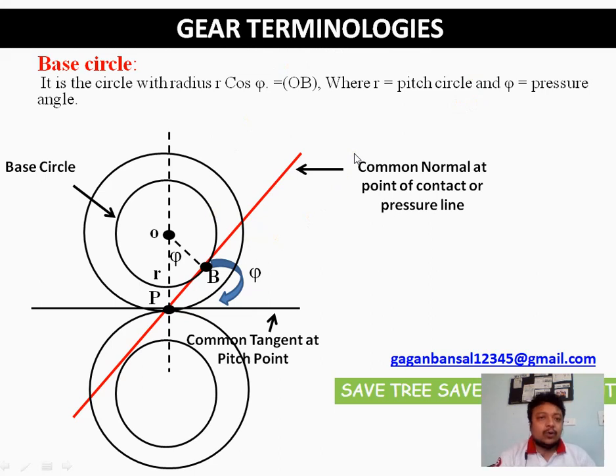So if you want to systematically draw or design any gear, and you know the pressure angle based on different measurements, then the base circle radius is equal to r cos phi, and in this particular figure OB represents the radius of base circle.